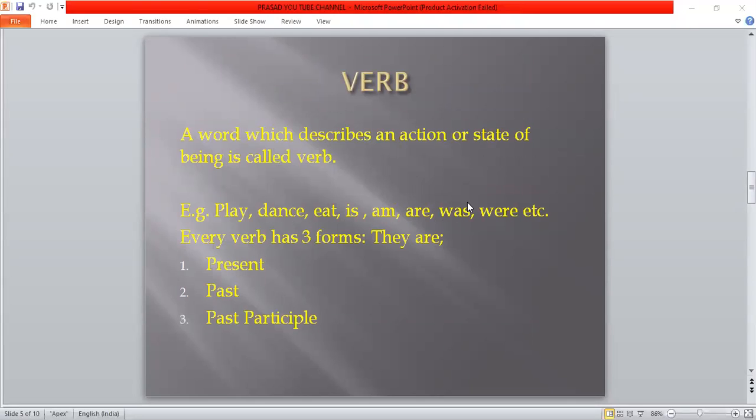Today I'm going to discuss a verb. A word which describes an action or state of being is called a verb. Example: play, dance, eat, is, am, are, was, were, etc. Every verb has three forms. They are present tense, past tense, and past participle form.